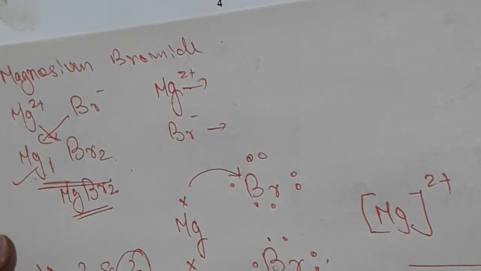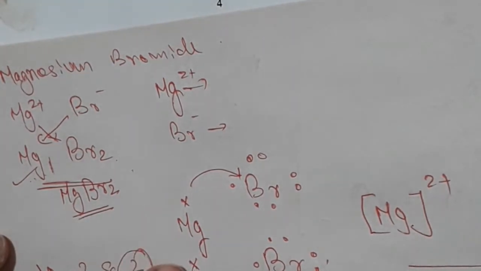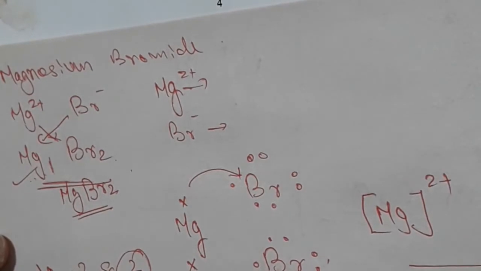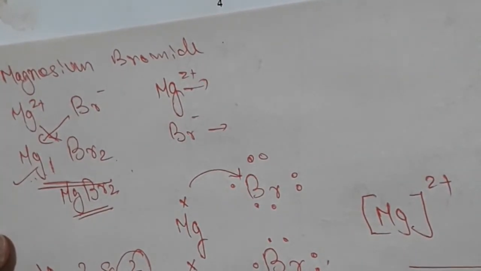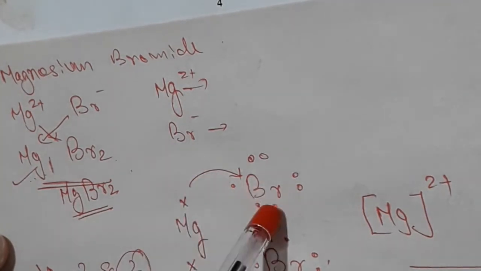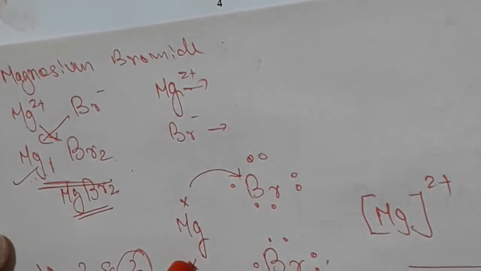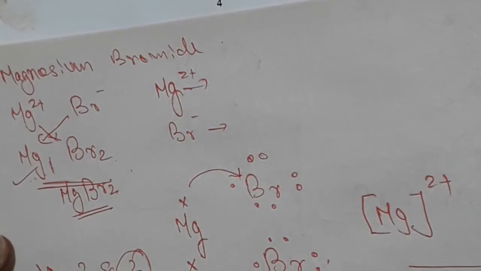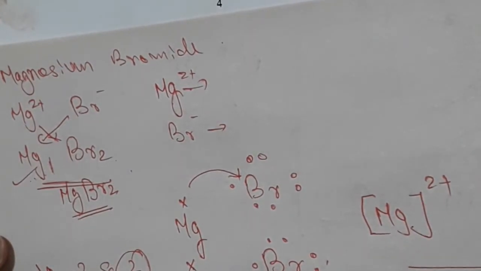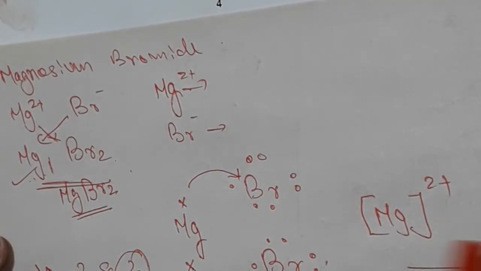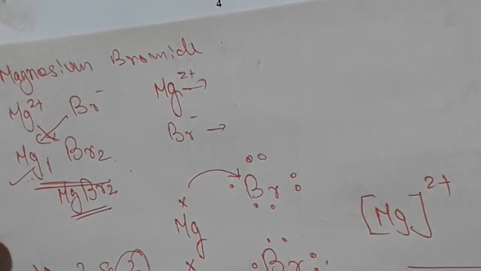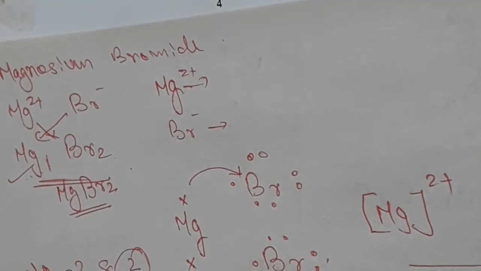So I use the X to represent electrons of magnesium, O to represent electrons of bromine, and 1 electron will transfer from magnesium to 1 bromine and another electron will transfer to another bromine. Okay, so finally Mg2+ and Br minus twice. Okay, because 2 bromine. This is the ionic structure of magnesium bromide.